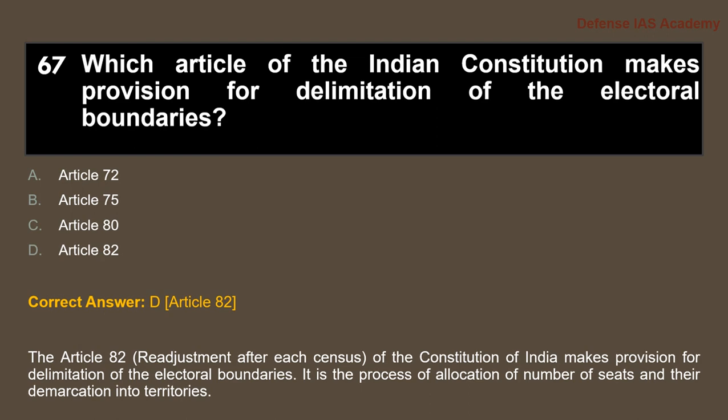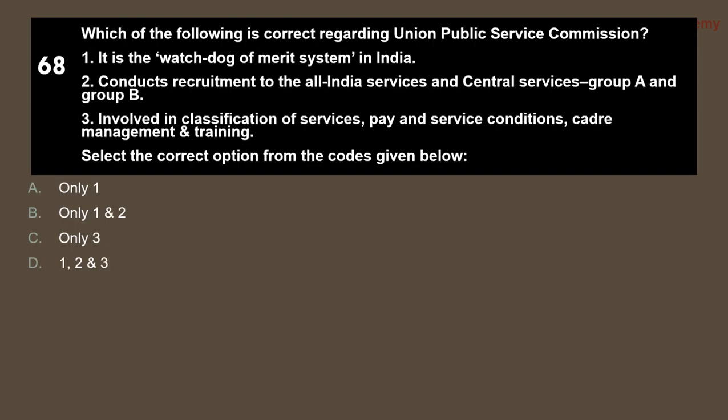It is the process of allocation of number of seats and their demarcation into territories. Which of the following is correct regarding Union Public Service Commission? 1. It is the watchdog of merit system in India. 2. Conducts recruitment to the All India Services and Central Services Group A and Group B. 3. Involved in classification of services, pay and service condition, cadre management and training. So select the correct option from the codes given below.